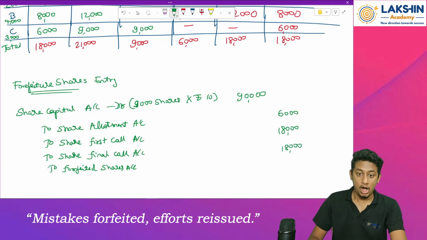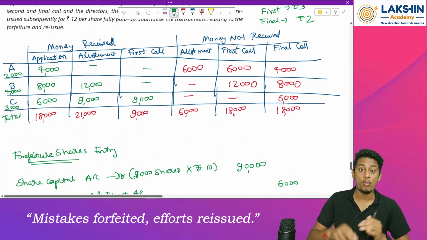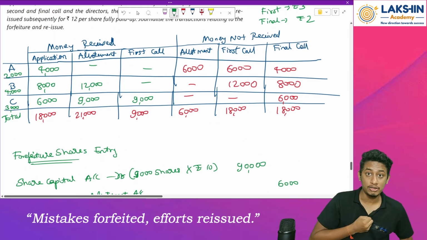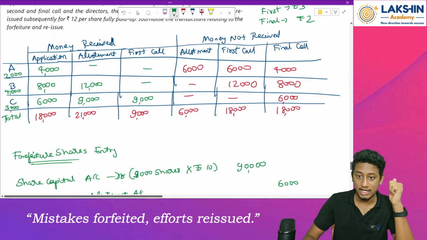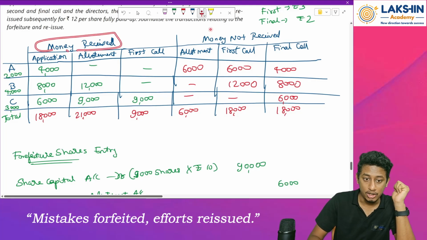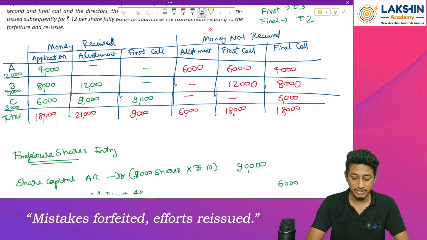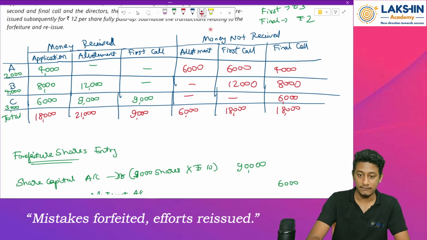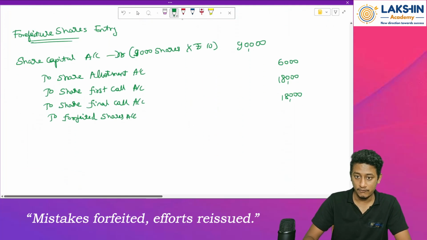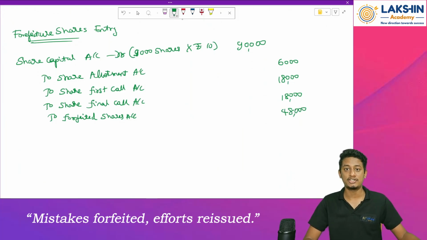How much is forfeited? What do you mean by forfeiture? Amount received, but we are not giving it back. How much is that? Money received on application, allotment and final call. Add all these three. 18,000 plus 21,000 plus 9,000 will be rupees 48,000. So rupees 48,000 has been completely forfeited.